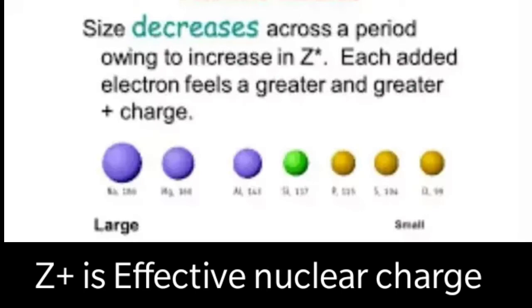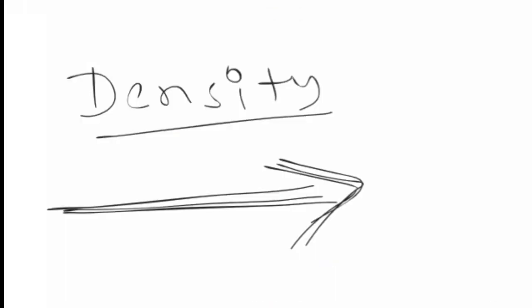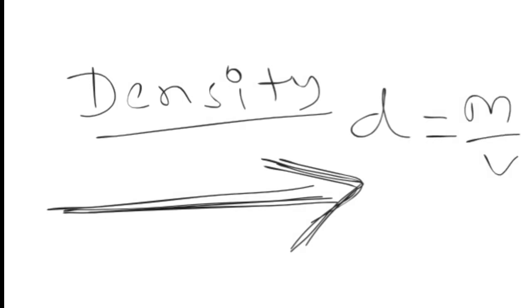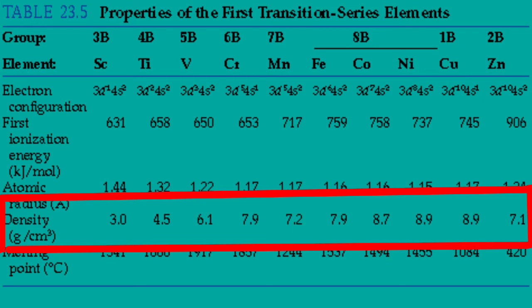Why do atomic radii decrease? Due to the effective nuclear charge. When the atomic radii decreases, then atomic masses are also going to increase. When you move from left to right, atomic mass is also increasing. When the atomic size decreases but atomic mass increases, then density is going to increase, because density is equal to mass by volume. You can see the table.